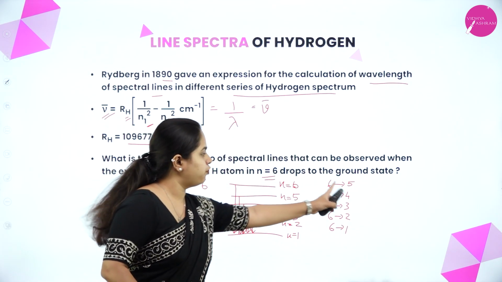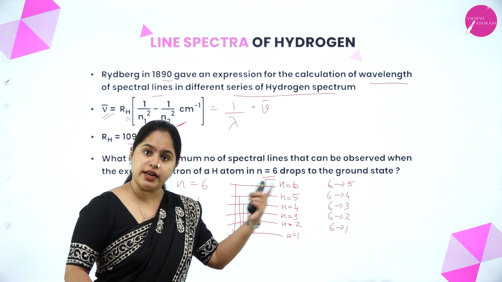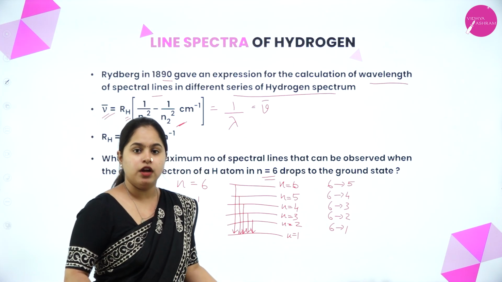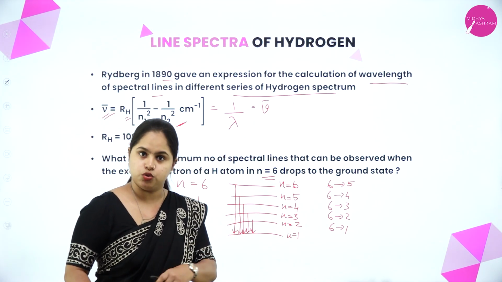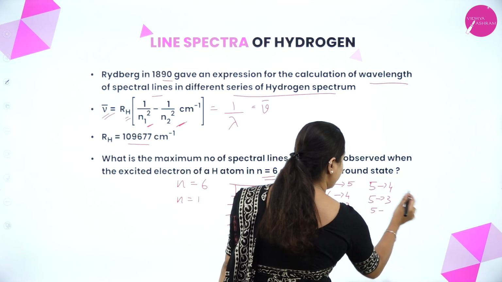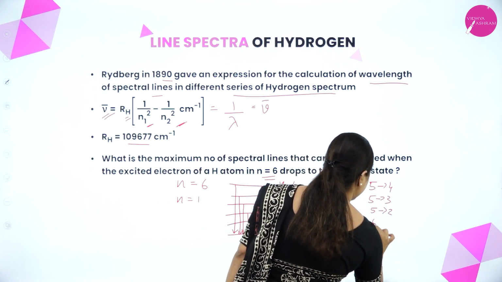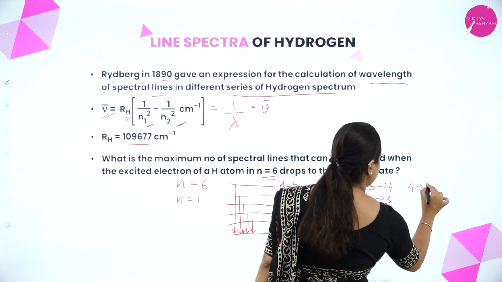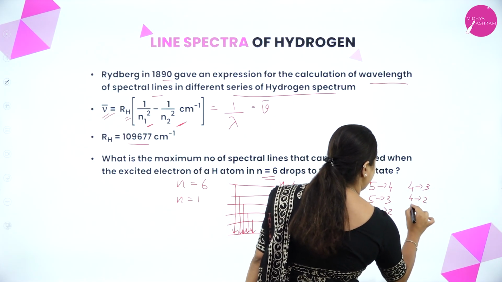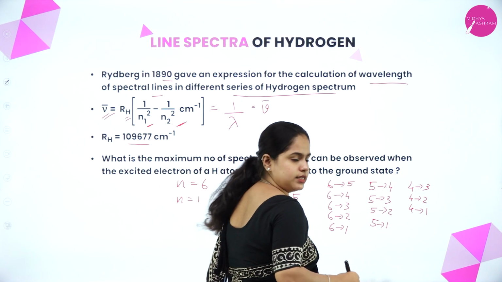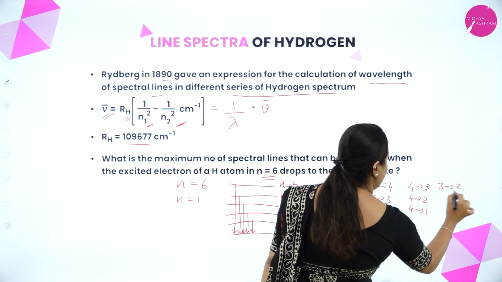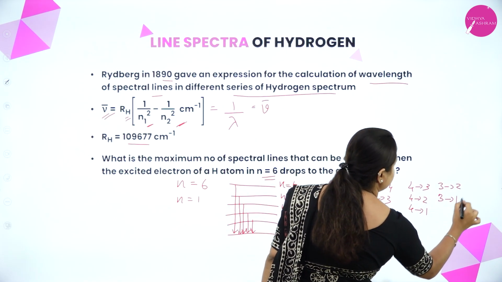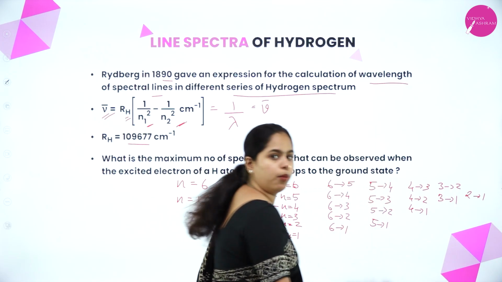Now from 5, there are other possibilities. From 5, it can come to 4, 3, 2 and 1. So 5 to 4, 5 to 3, 5 to 2 and 5 to 1. Same way from 4 to 3, 4 to 2, 4 to 1. Then 3 to 2 and 3 to 1. Finally, 2 to 1 is also possible.